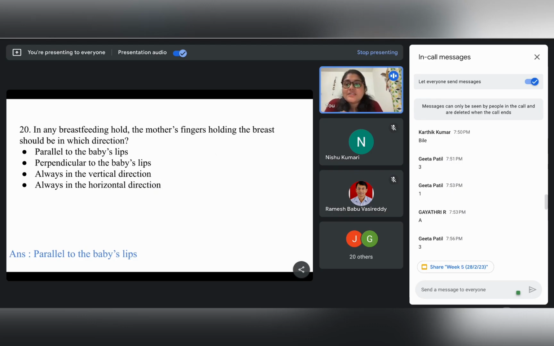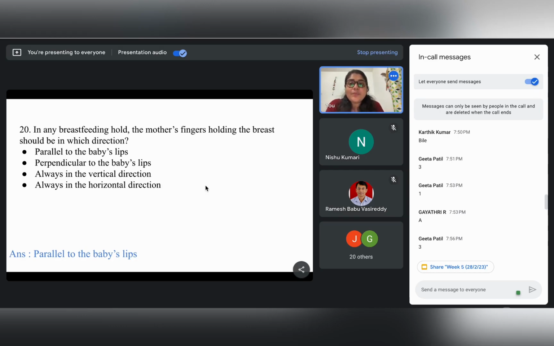So we have just discussed very superficially the breastfeeding techniques and the different positions of the mother and the child. You should be getting to know this in week 6, and it will be based specifically on the different positions of the mother and the child and how everything should be placed so that the proper breastfeeding technique can be employed.